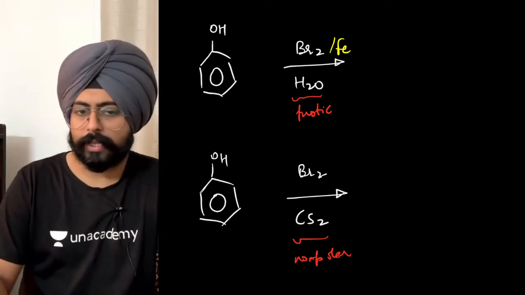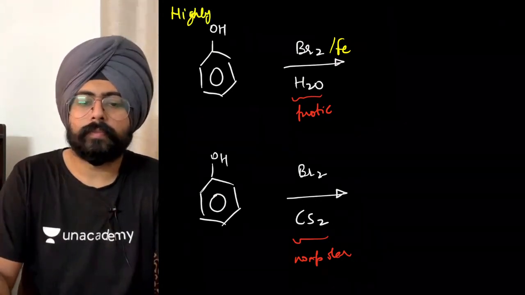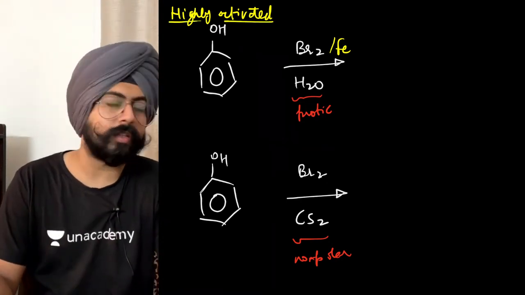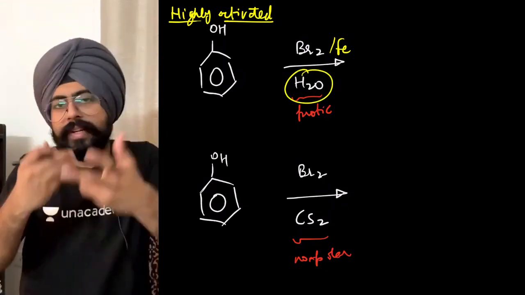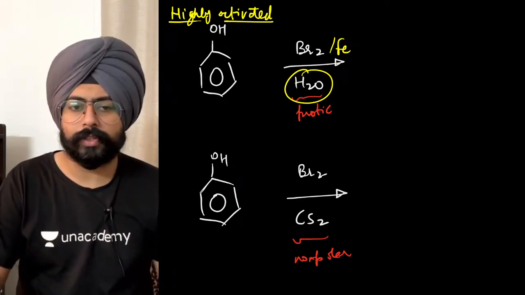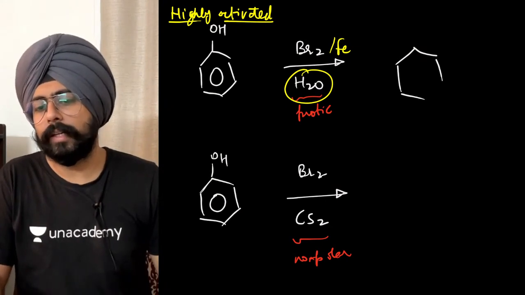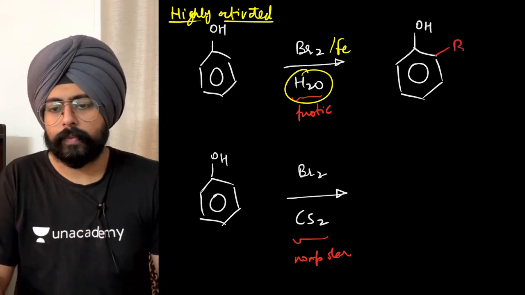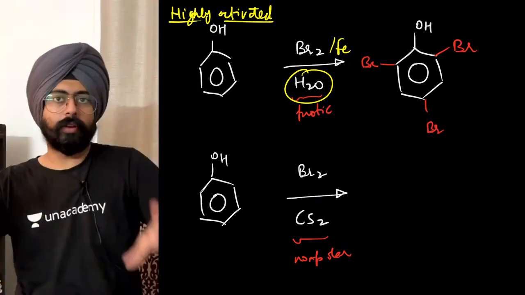So the first case over here with phenol, see, phenol is highly activated. Phenol is highly activated because OH group has a beautiful plus M effect. So when you do these reactions in water, water can very easily stabilize the carbocation formed as well. You know, polar protic solvents are great for charged intermediates. So the thing is, in the first case, because the ring is so highly activated, it is observed in the laboratory that you would get not just one, not just two, but actually 3 bromines on top of phenol.